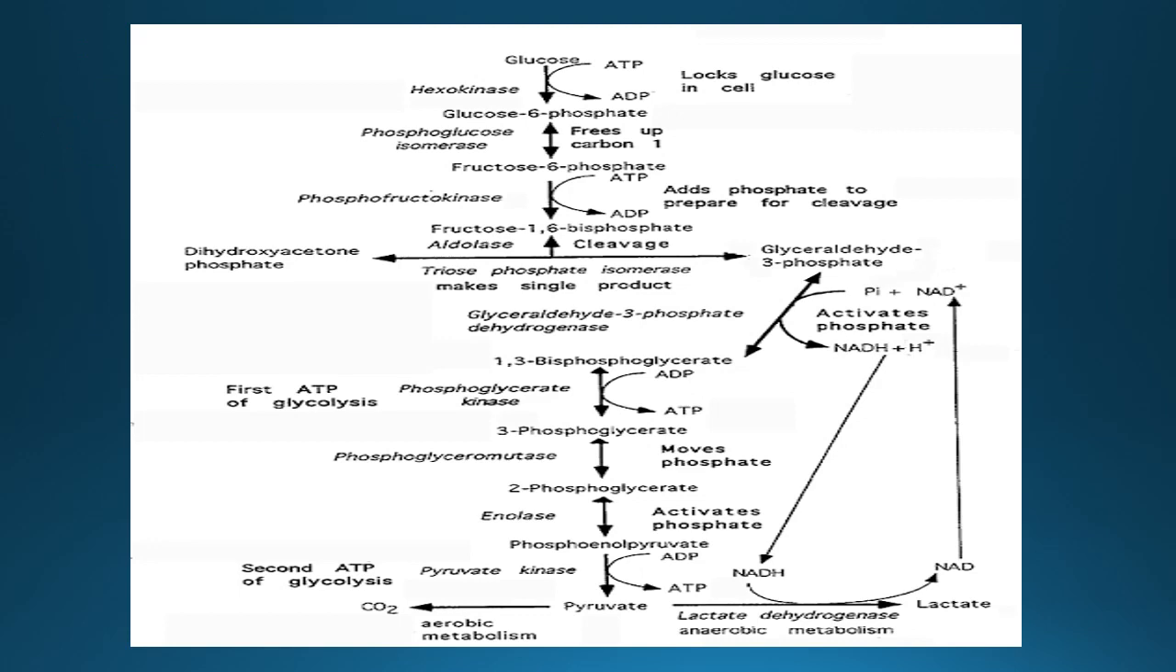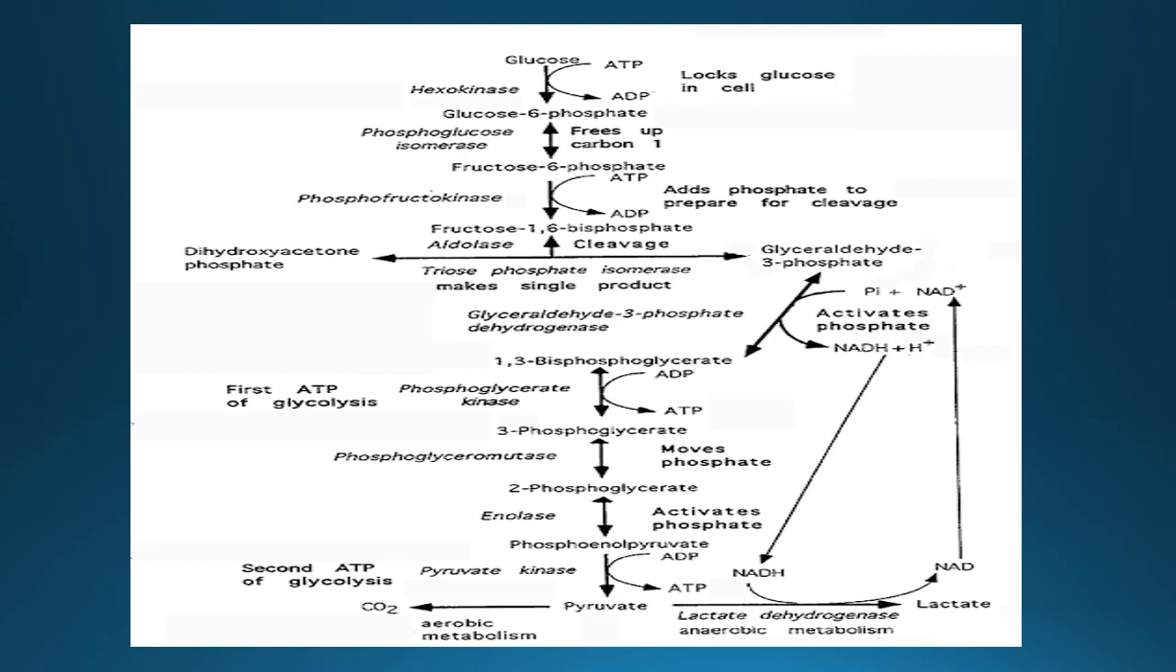Glucose is phosphorylated to glucose 6-phosphate by the hexokinase enzyme. This is an irreversible process dependent on ATP and magnesium. Then in the next step, glucose 6-phosphate isomerizes to give fructose 6-phosphate by the phosphoglucose isomerase enzyme. Then fructose 6-phosphate is again phosphorylated to give fructose 1,6-bisphosphate. This reaction is catalyzed by the phosphofructokinase enzyme, which is also ATP dependent.